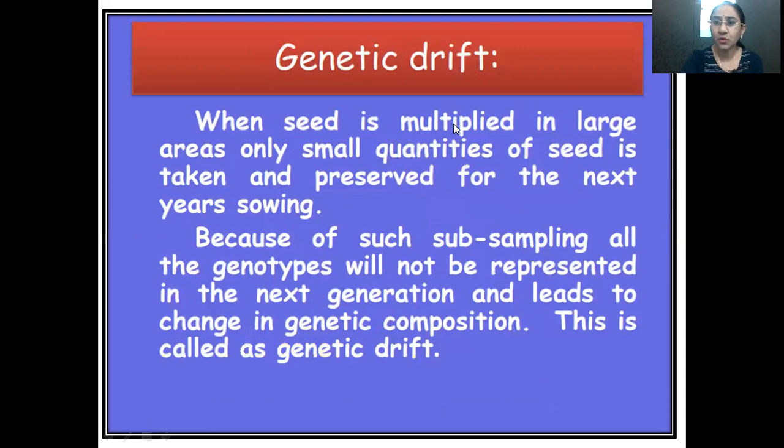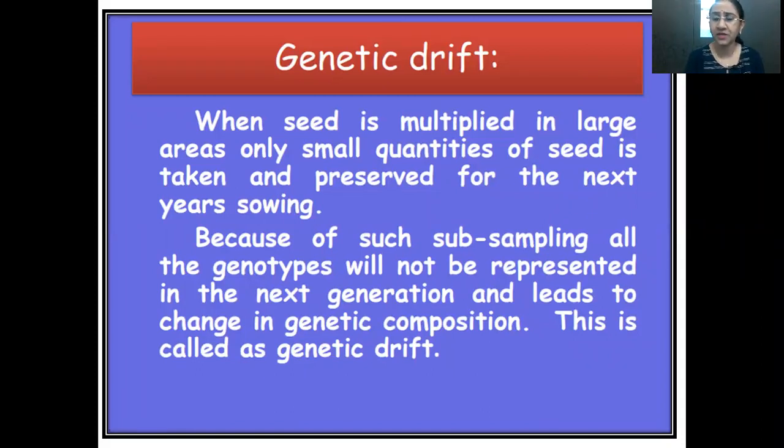Then genetic drift is one of the factors. When seed is multiplied in large areas, only small quantities of the seed are taken. We multiply the seeds over huge areas, but only a very small amount of seed is taken as representation of that large population, because we cannot take all the seeds.